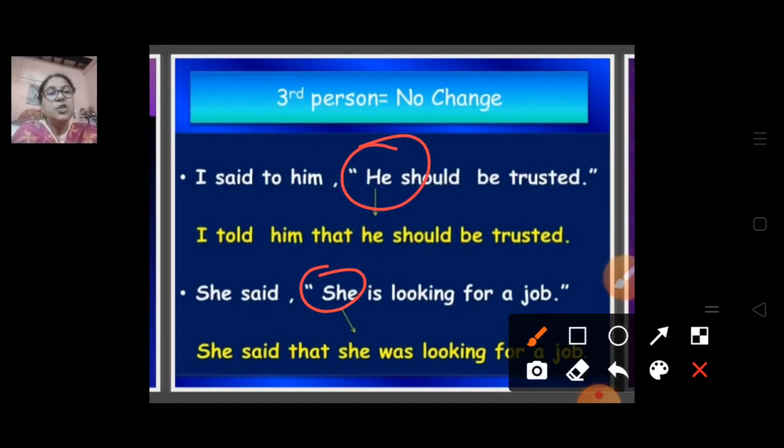She said she is looking for a job. She said that she was looking for a job. We have changed only the helping verbs. So in third person, we are not going to change anything. We just change the tenses.